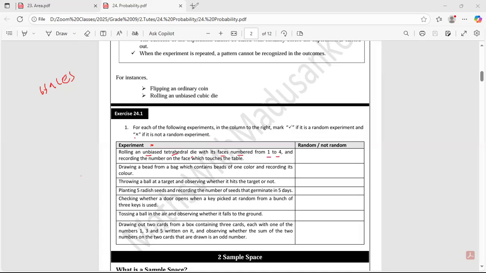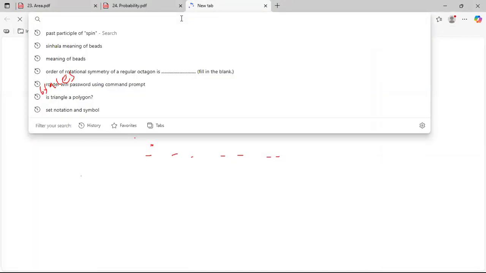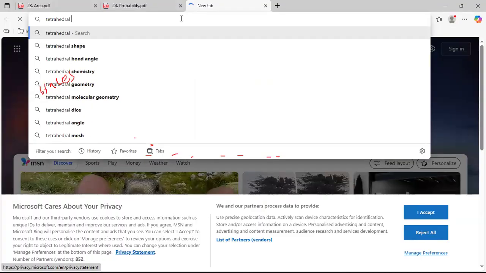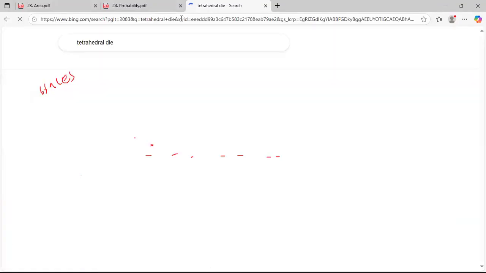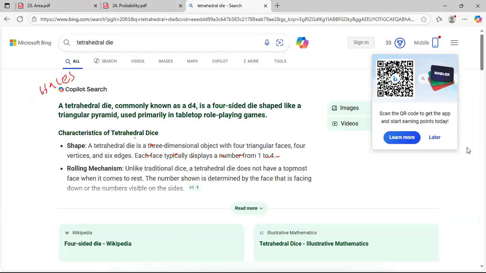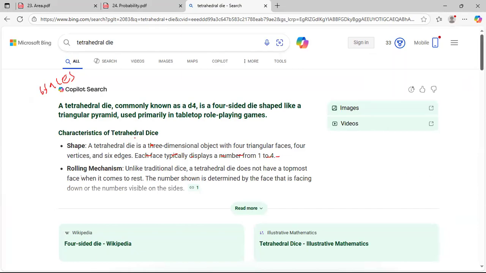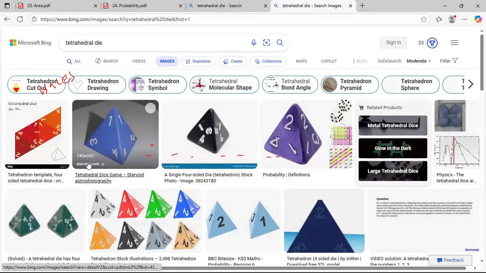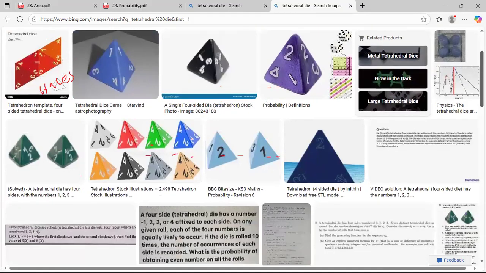So let's see if I can get it. Tetrahedral die. Can you see the tetrahedral die? Yes, sir. Only four sides are there, right? 4 faces.